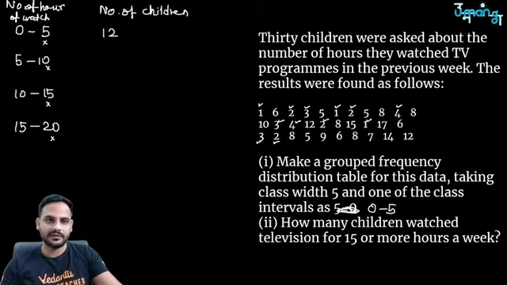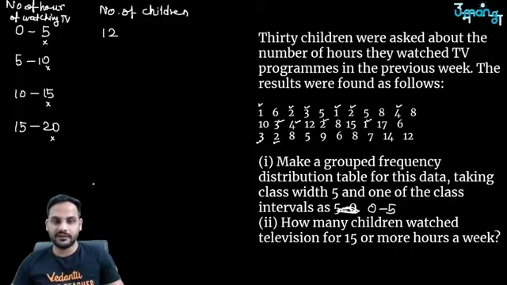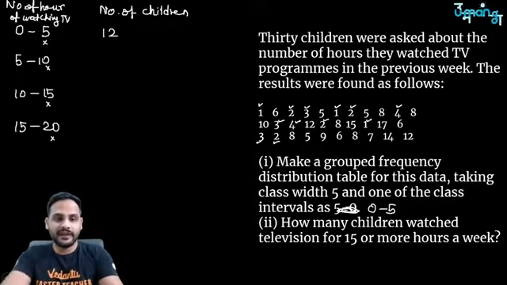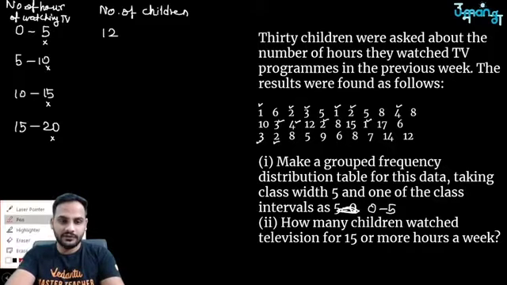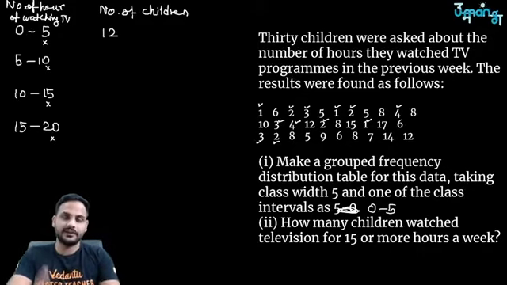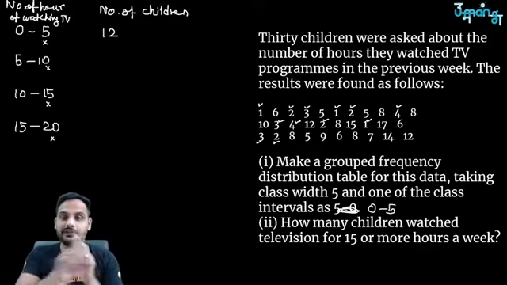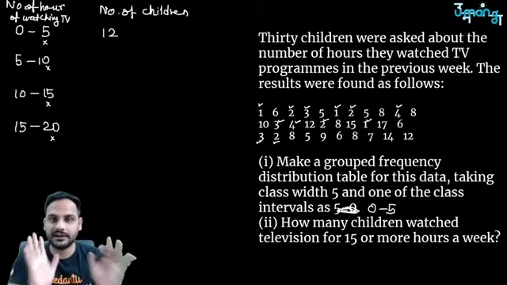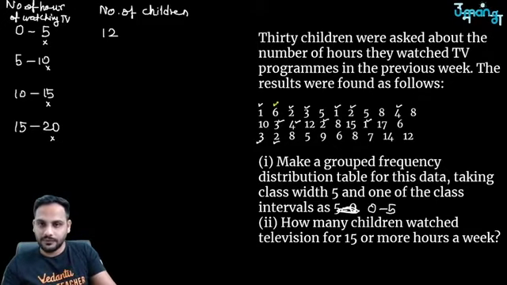Number of hours of watching TV. 12 children watched TV between 0 to 5 hours. Okay, good. How many watched between 5 to 10 hours? Let us count that also. So we will include 5, 6, 7, 8, 9, but we will not include 10. Less than 10 we will take.